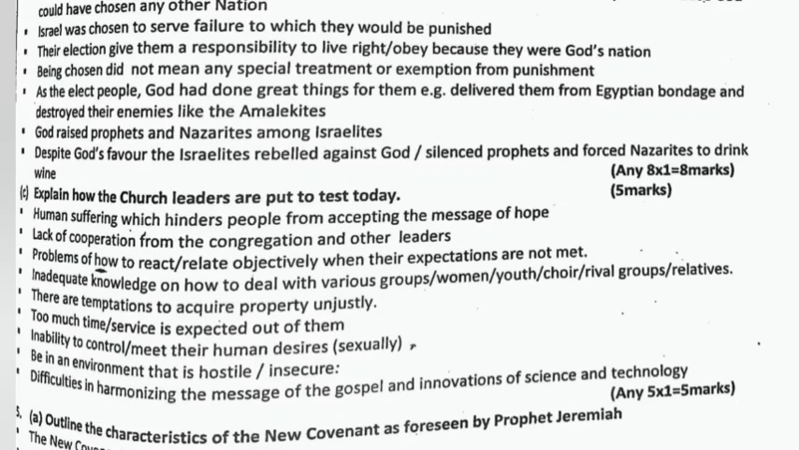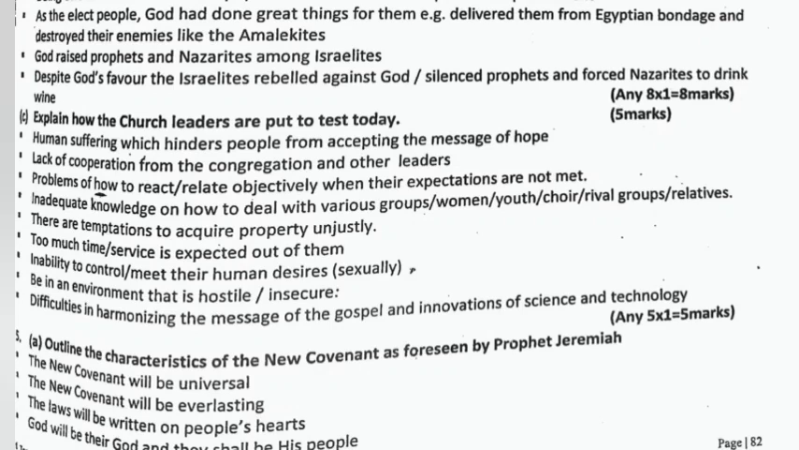Question 4c. Explain how church leaders are put to test today. Human suffering, which hinders people from accepting the message of hope. Lack of cooperation from the congregation and other leaders. Problems of how to react or relate objectively when the expectations are not met.